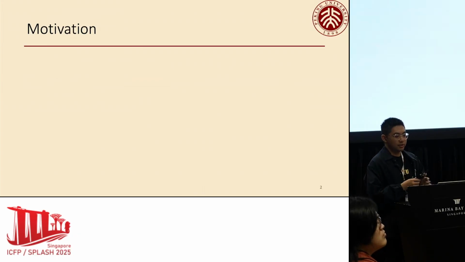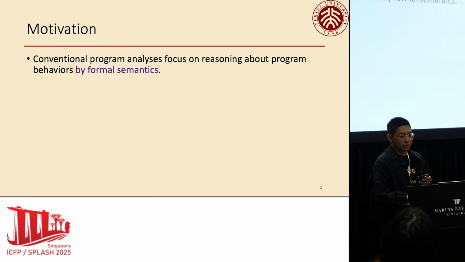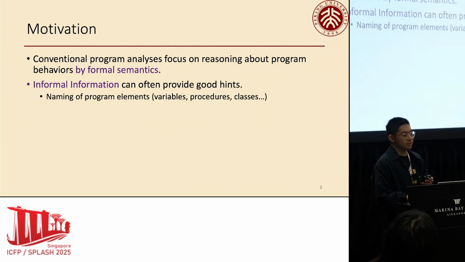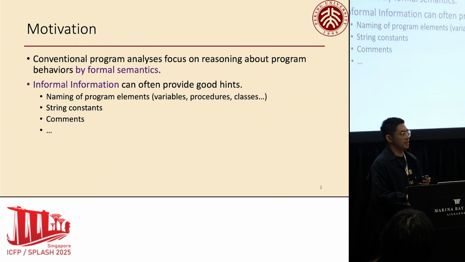So let's begin with the motivation. While conventional program analyses have been developed for decades, they rely on the formal semantics of a program to reason about its behavior. However, programs also contain a lot of informal information that these analyses typically ignore. This kind of information includes the names of variables and methods, string constants, and even comments. It can provide valuable hints that developers intuitively use to understand the code.